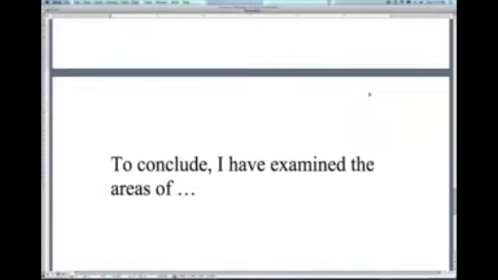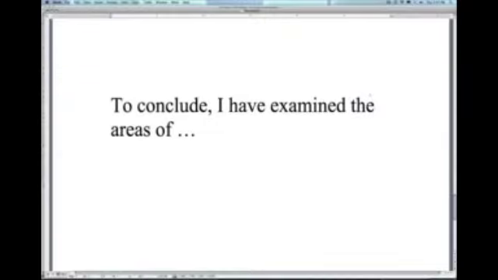Now, sometimes we get to the end of our essay and we want to use a phrase like, to conclude, I have examined the areas of, and this would be our summary sentence in our conclusion paragraph. So we would mention, I have examined the areas of, and then list number 1 and number 2. And so now here we can also write this more attractively.